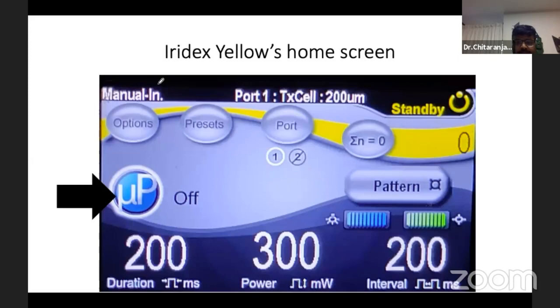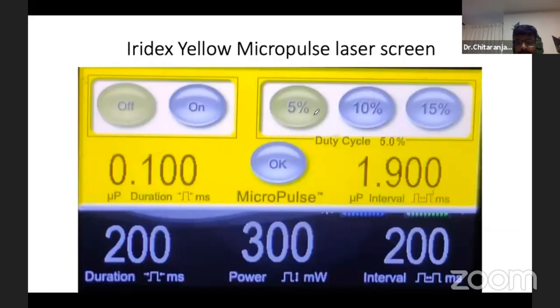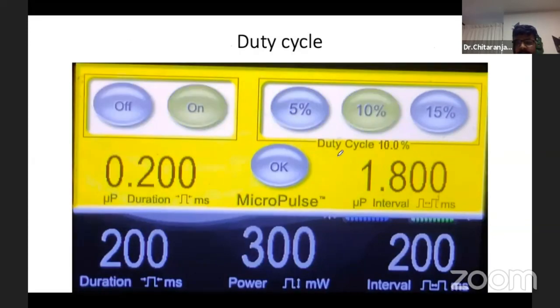So this is the screen of the Iridex home screen. This is the place where you have to click to switch on the micropulse. When you click on the micropulse, such a screen will appear. So in this case, the duty cycle is 5% and the duration is 200. So in this case, 100 microseconds will be the energy delivered, and 1900 microseconds will be an off period. Similarly, for 10% duty cycle, 200 microseconds the energy will be delivered, and off period for 1800 microseconds.